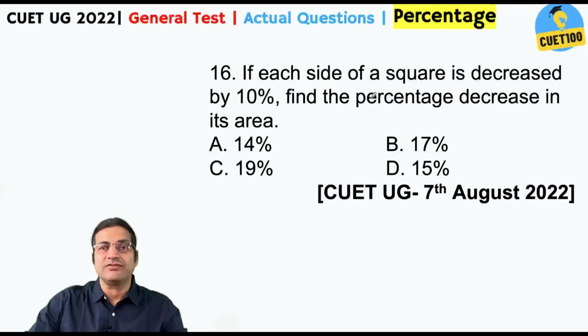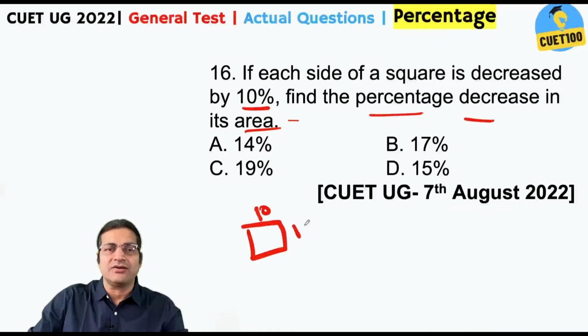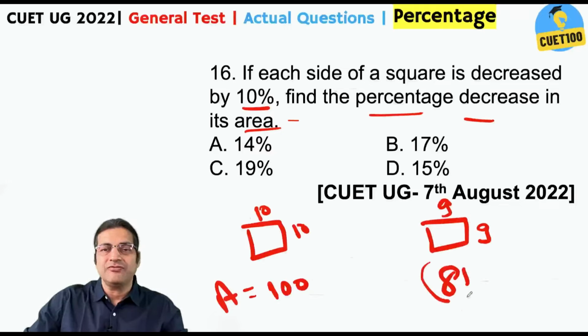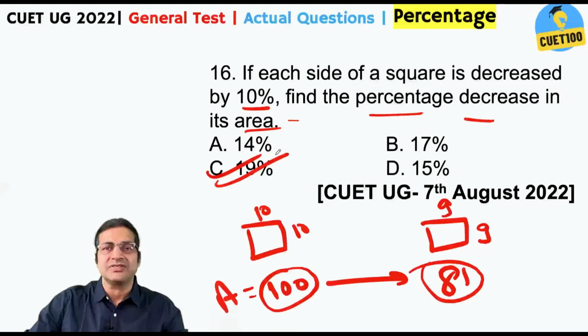If each side of a square is decreased by 10%, find the percentage decrease in its area. Okay. Let's assume that initially all the sides are of 10. So, the area is 100, right? Subsequently, you decrease all the sides by 10%. 10% decrease means 1/10. So, now the sides of the squares would be 9. Area would be 81. Okay. So, if 100 becomes 81, there is a loss of 19%. Decrease of 19%. One way.